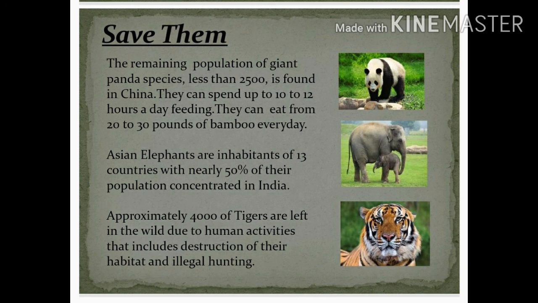The conservation of endangered species is important for humans. So it's our responsibility to be aware and protect these endangered species for a better and balanced life.